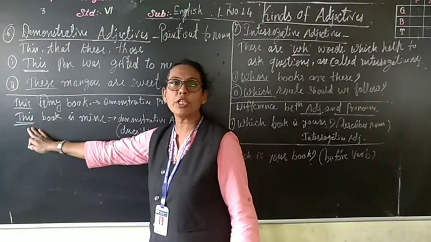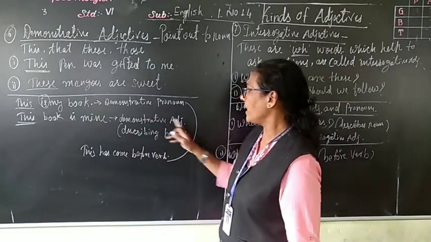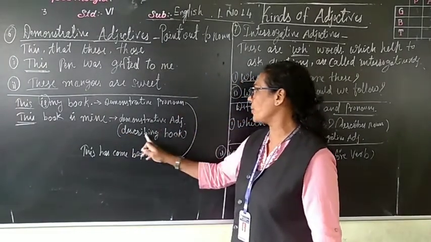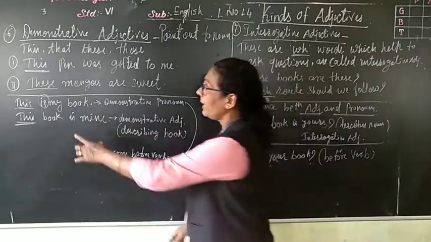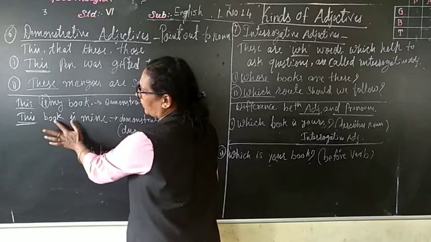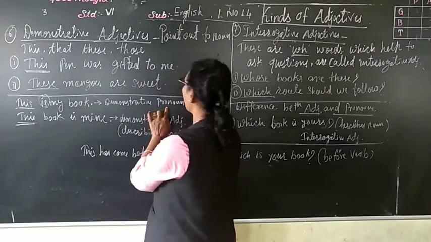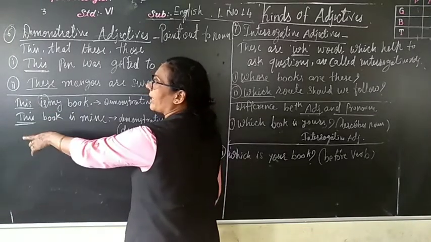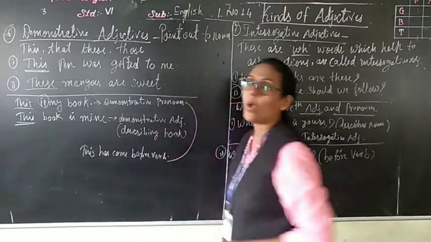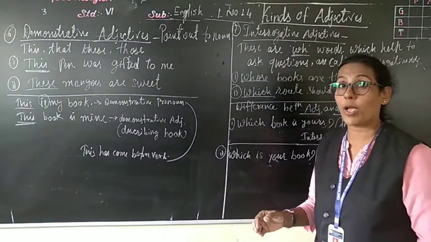This is a demonstrative adjective. Why? Because this describes book. This book. Here is the verb. Before the verb, when it comes, that is a demonstrative pronoun, and when it describes a noun, that is a demonstrative adjective. I hope, dear students, you have understood.